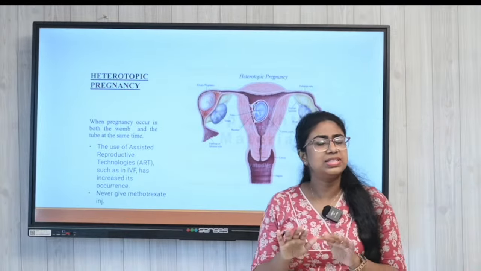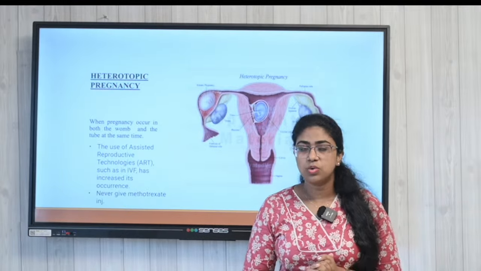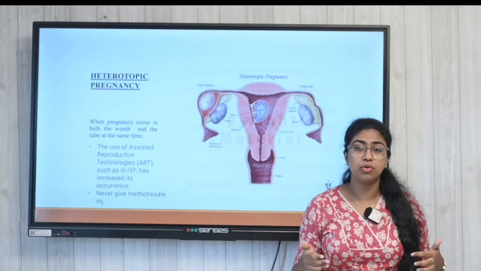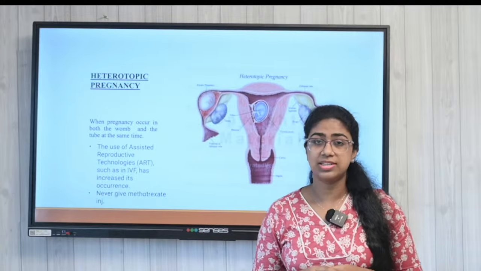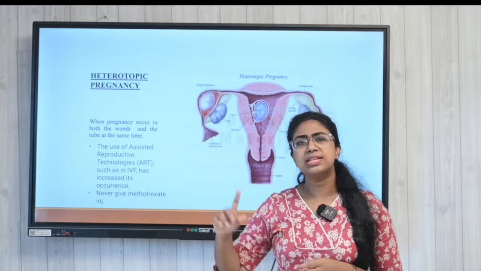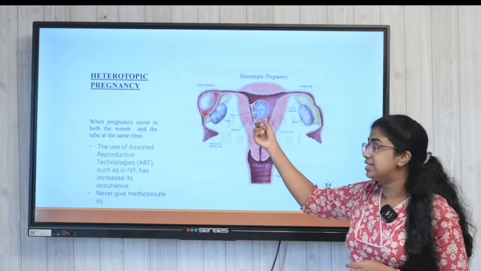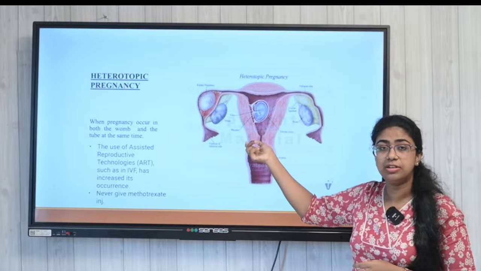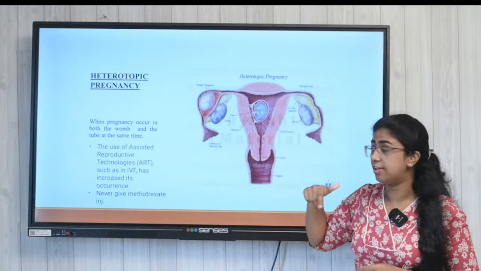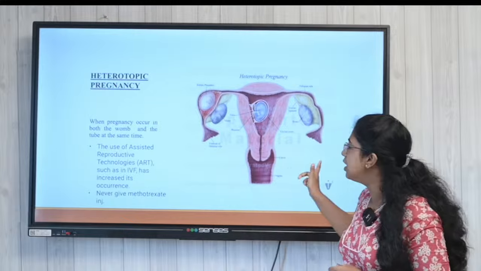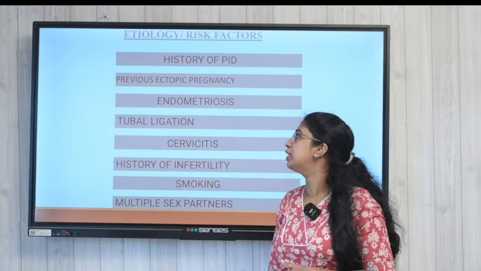In this case, we are not going to give a methotrexate injection. Do you know why? Methotrexate injection is usually given for ectopic pregnancy, but this is a case of heterotopic pregnancy. That means there is a growing fetus inside the womb of the female, so we do not want to destroy or harm it. Therefore, we are not going to opt for methotrexate injection. We will be talking about the treatment subsequently, and you will understand it more clearly.